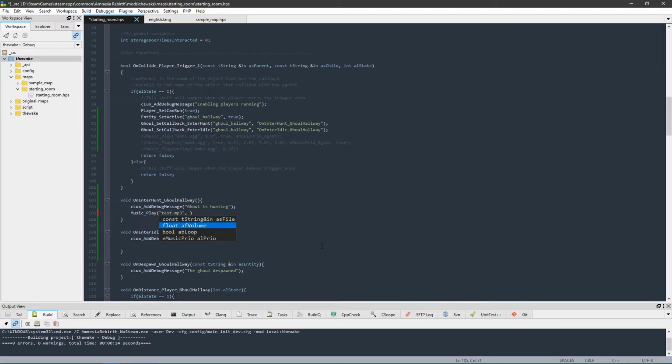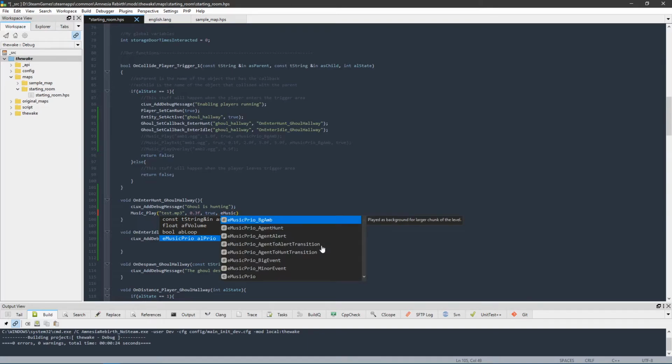The volume, let's only do a volume of 0.3, so that's not terribly loud, but you can obviously pick whatever volume you want, and whether or not the sound should loop, and we will say true because we're going to be stopping it when we want to stop it, and that's going to be specifically when the ghoul goes idle. And then the music priority, so this is a bit more of the important part here. We haven't talked about this specific music priority before, and that's going to be agent to hunt transition.